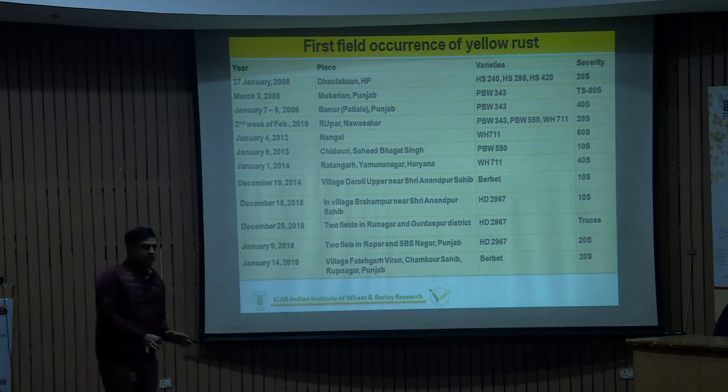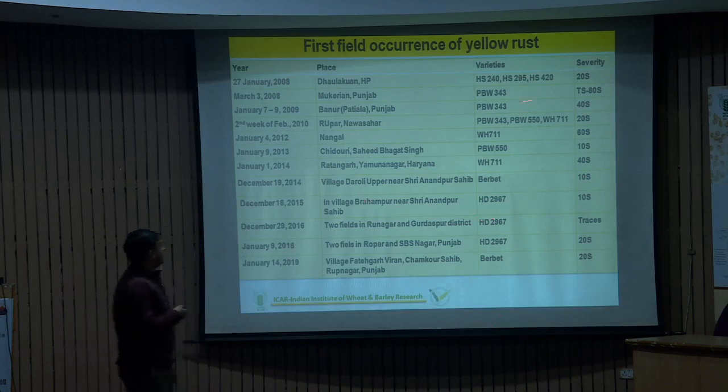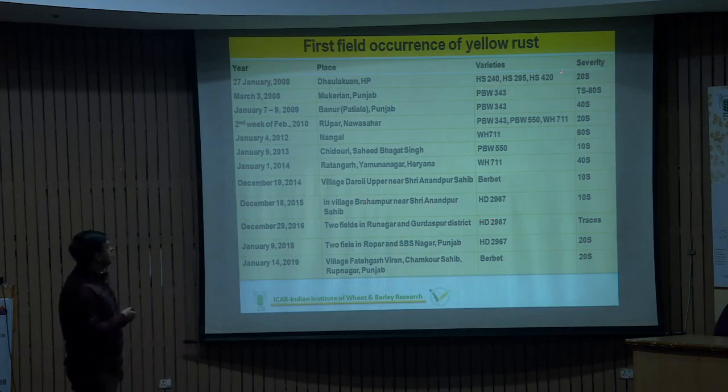So this clearly shows that there is some variation in the pathotypes. That's why they are reported from different types of wheat lines, like HS 240, 295, 420, 43, and varieties like these.